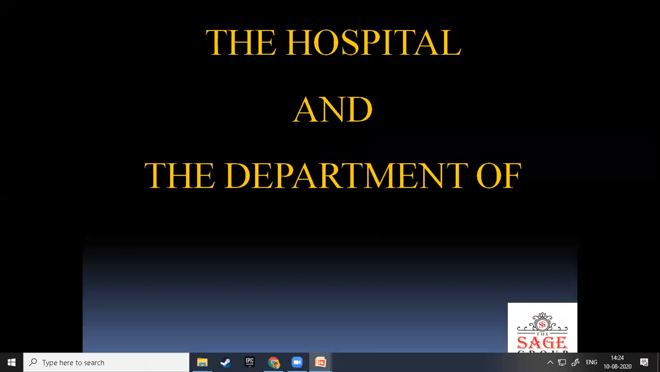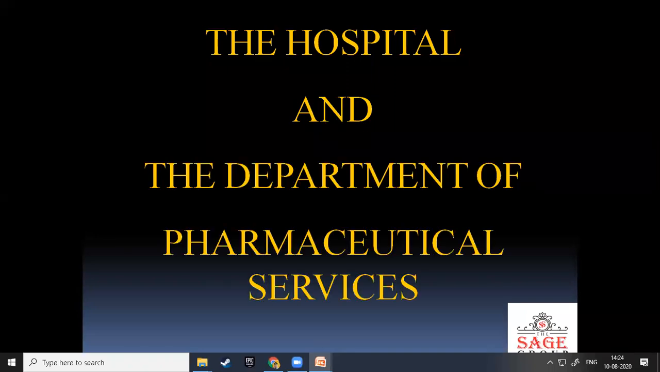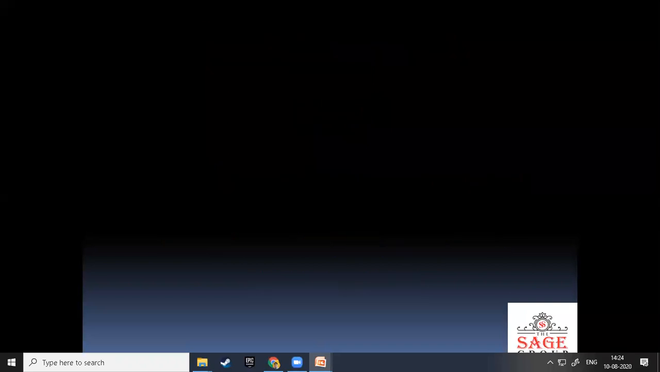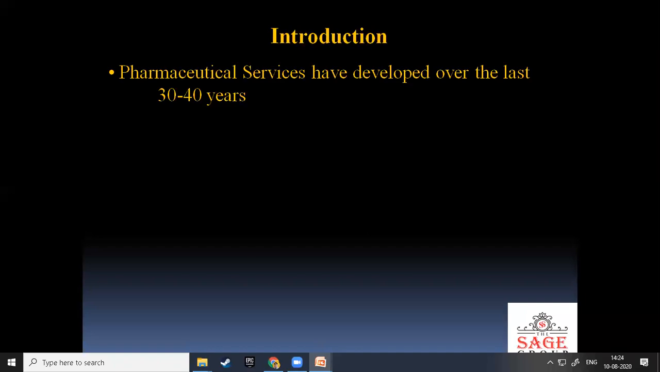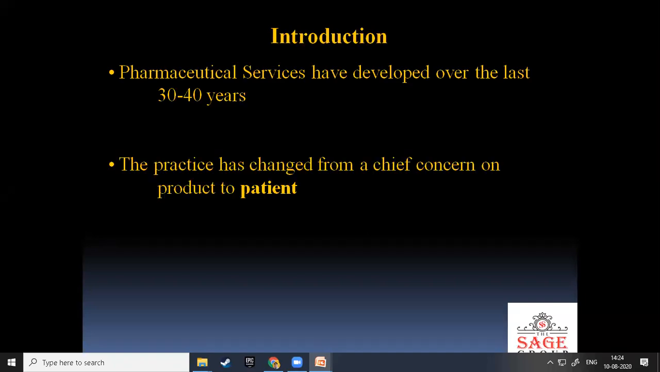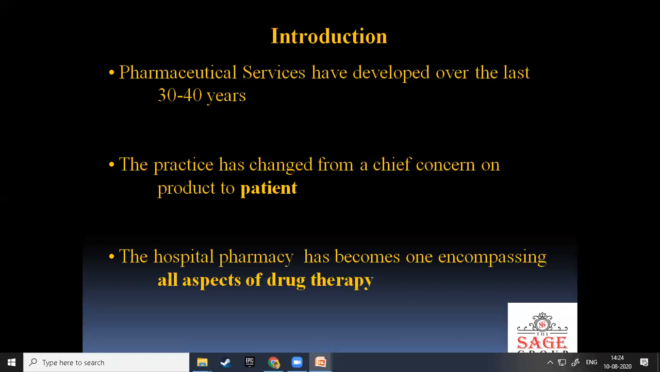This is hospital and the Department of Pharmaceutical Services. Pharmaceutical services have developed over the last 30 to 40 years. The practice has changed from chief concern on the product to the patient. The hospital pharmacy has become encompassing all aspects of drug therapy.